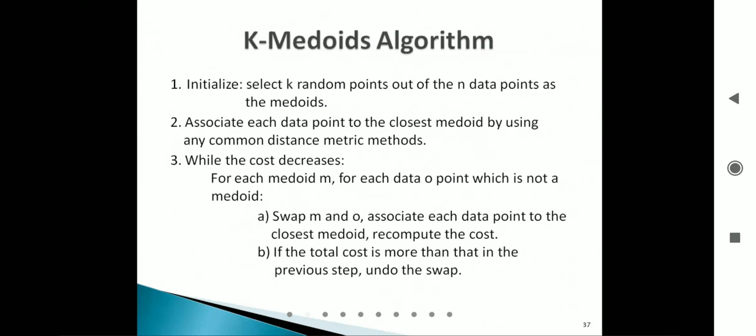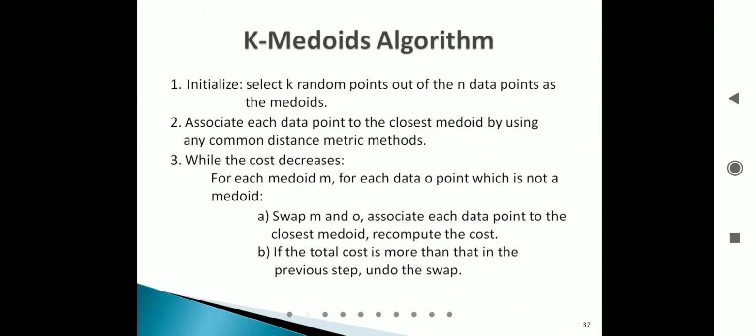And this is the k-medoids algorithm. The first step is the initialize step. Select k random points out of the n data points as the medoids. So initially n data points or data objects will be given to you. From there you randomly select k data objects as the initial medoid values, and then associate each data point to the closest medoid by using any common distance metric. Normally we are using the Manhattan distance metric here.